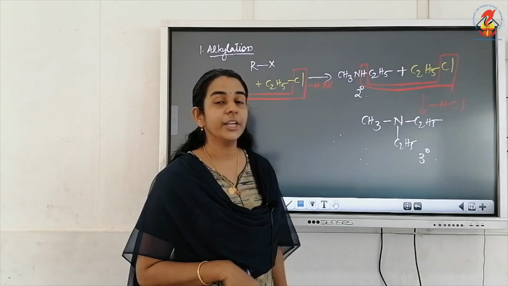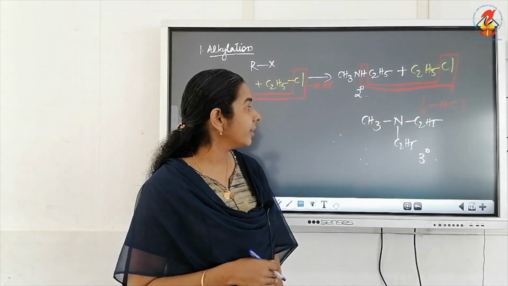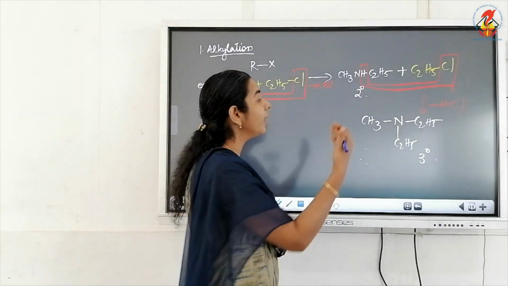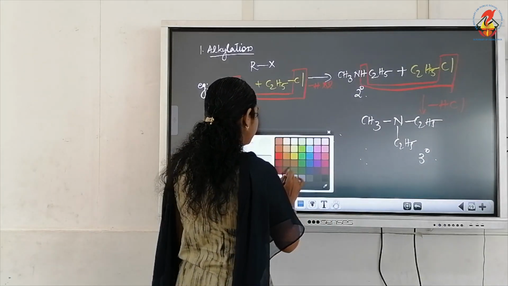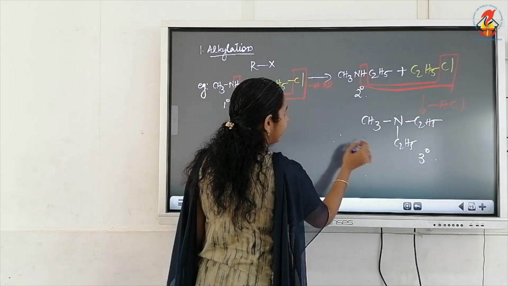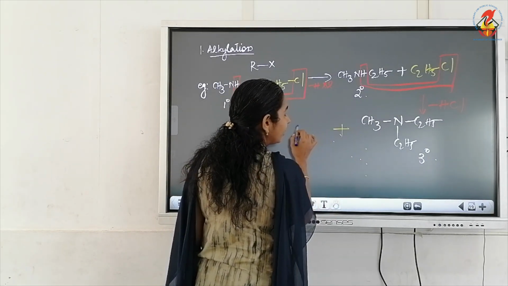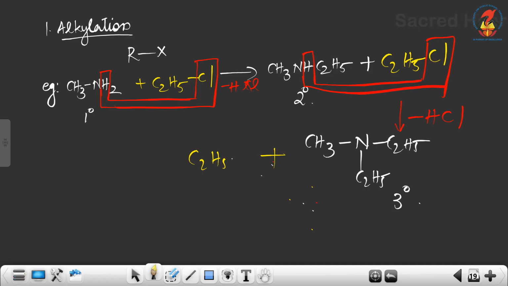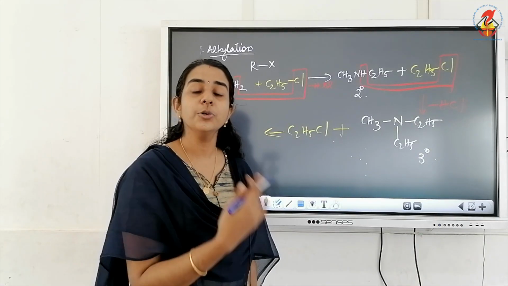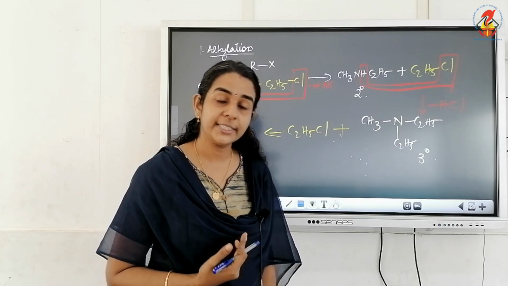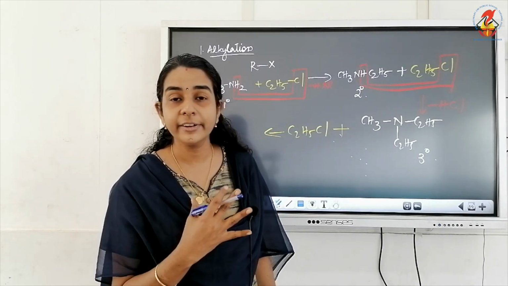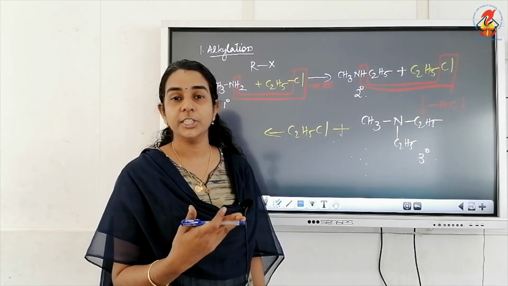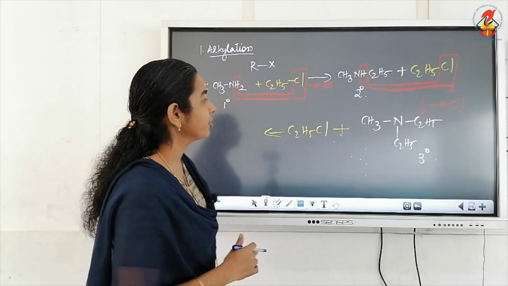Now, is there any more hydrogen on nitrogen to replace by an alkyl group? Can we do alkylation in a tertiary amine? No. A tertiary amine, if we treat it with one more C2H5Cl, instead of elimination, what will take place? We know that in a tertiary amine there is no more hydrogen to eliminate or substitute, so there will be an addition reaction.